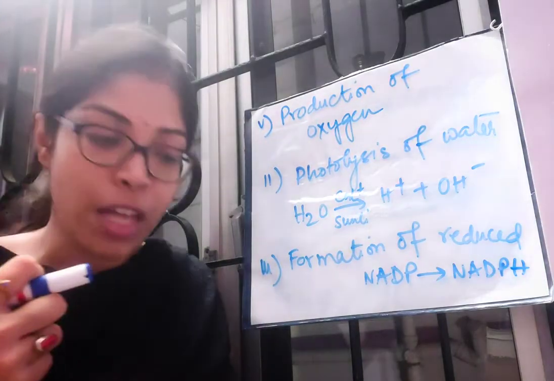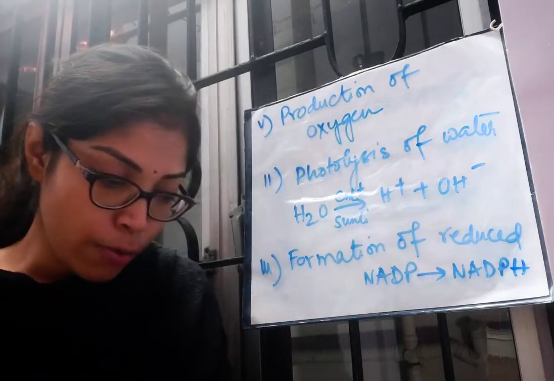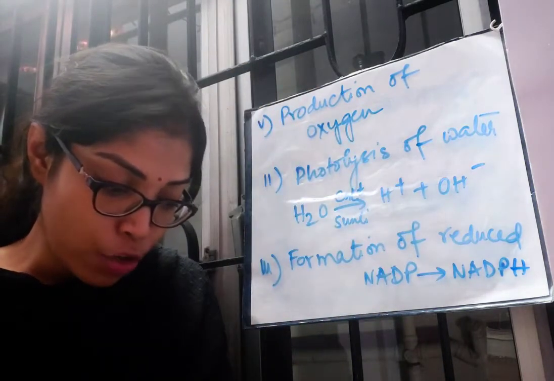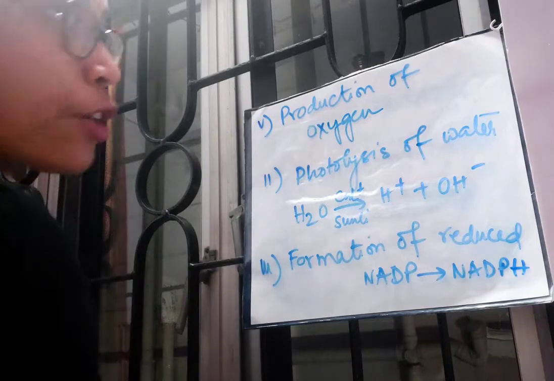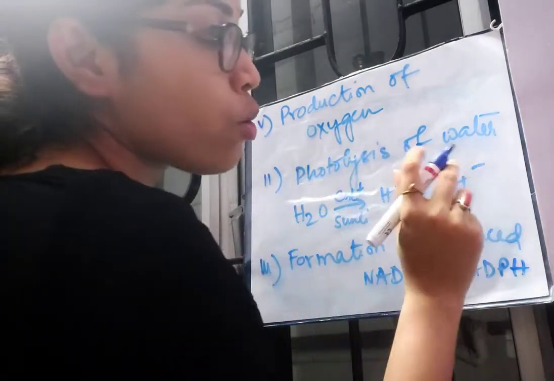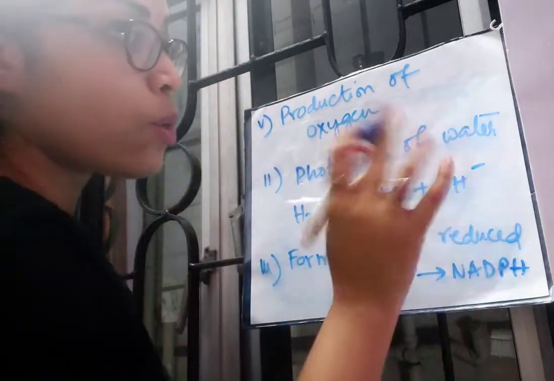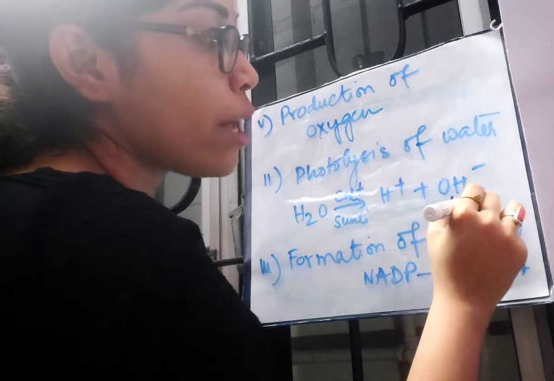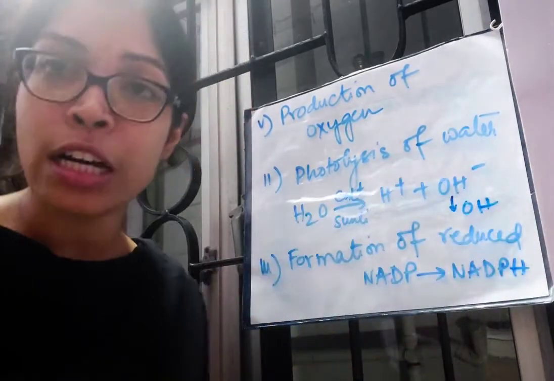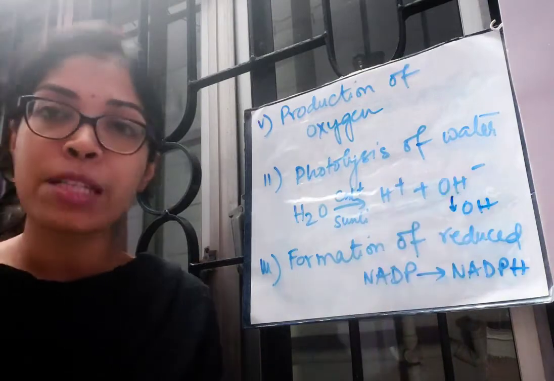What is the utility of the hydroxyl ion? The hydroxyl ion formed during the photolysis of water ejects an electron and forms OH radical. This is OH minus ion. It gives out one electron, and it becomes OH radical. Without the negative charge, it becomes a radical.